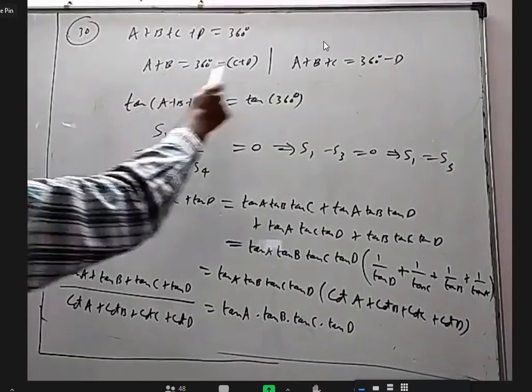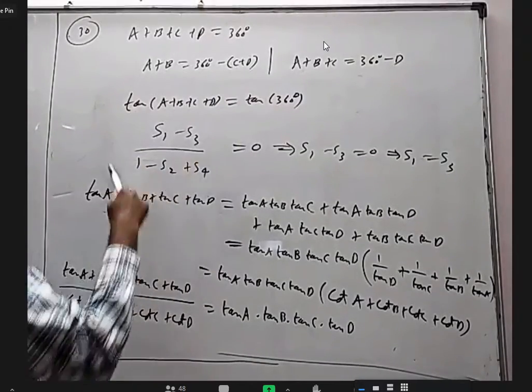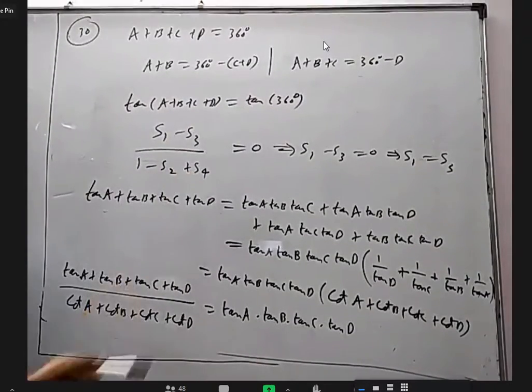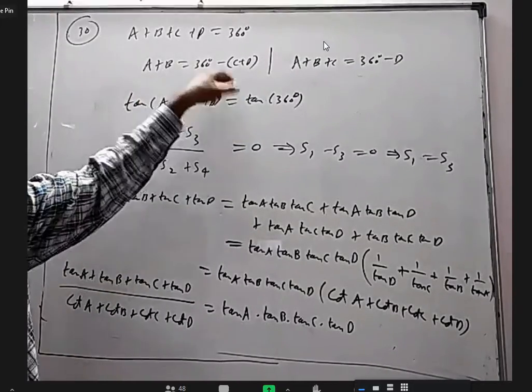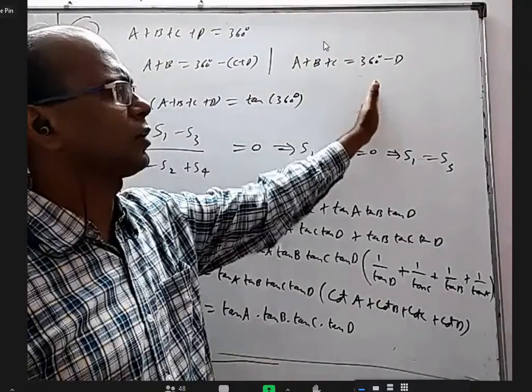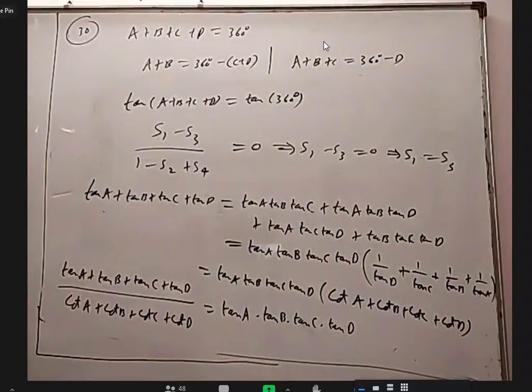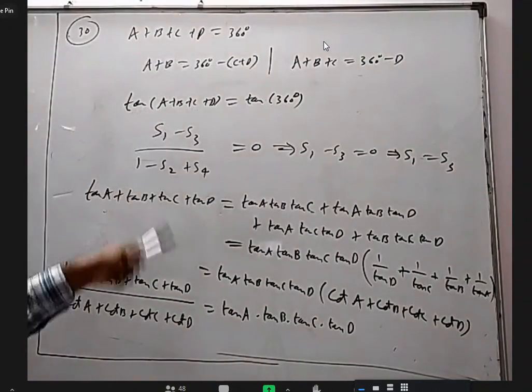I wrote these things, I did not use it. That is, if somebody doesn't remember this formula for 4 things, you know at least the formula for 2 things and the formula for 3 things. You apply tan on both sides, do cross multiplication, and you will get the answer. If you are able to remember 4 things, I am doing that.